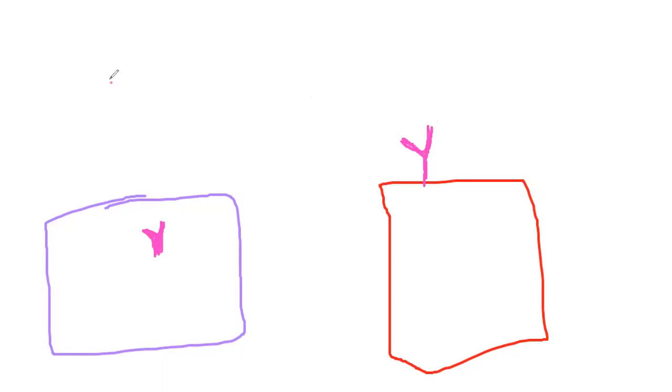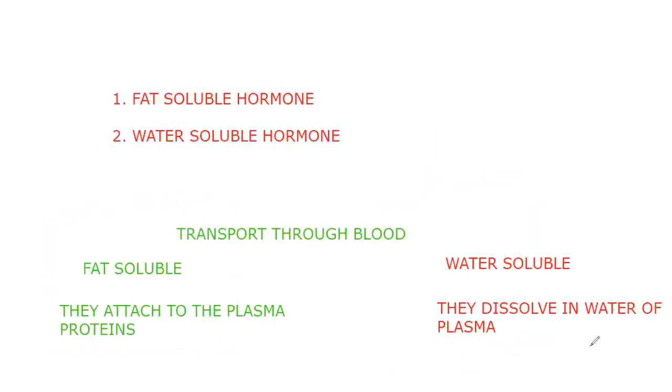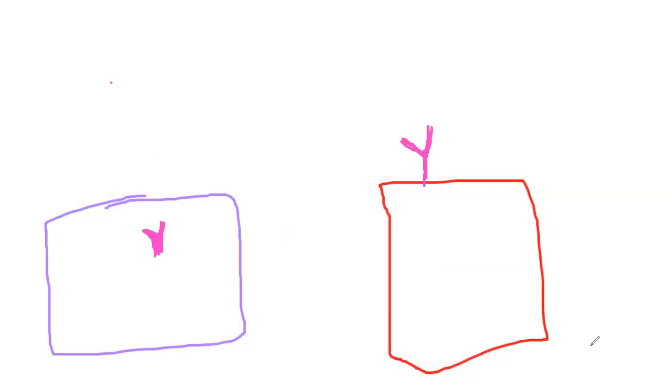So after the earlier transportation through blood, we said fat soluble hormones can't dissolve in the water of plasma, so they attach to the plasma protein, and water soluble hormones are going to dissolve in the water of plasma. Now, through the blood, they reach the tissues. Now we are talking about at tissues. So at tissues, what happens? Let us see. I have drawn a cell for you.